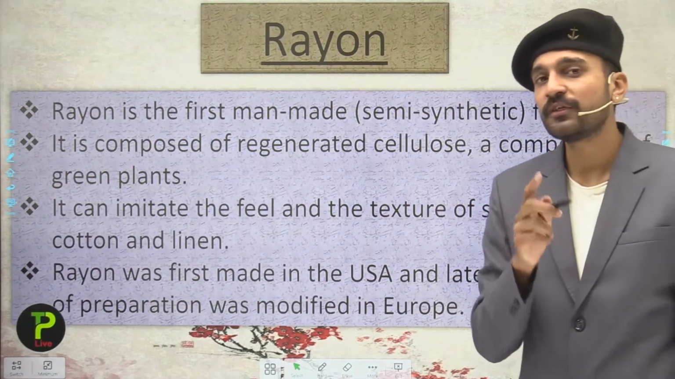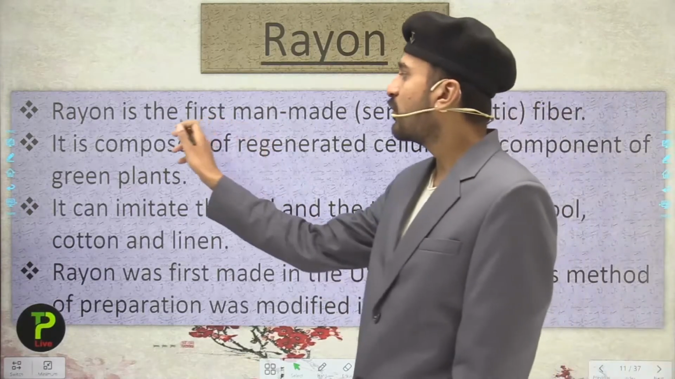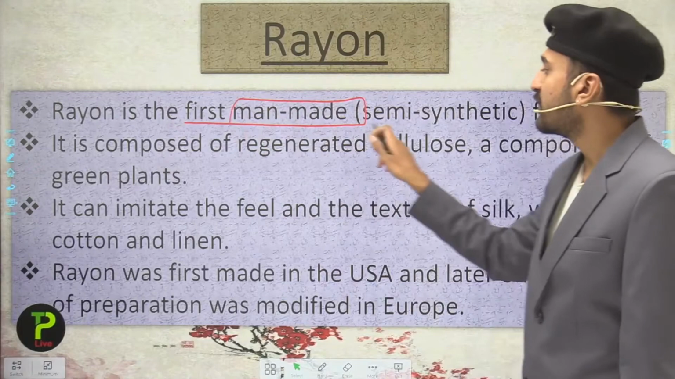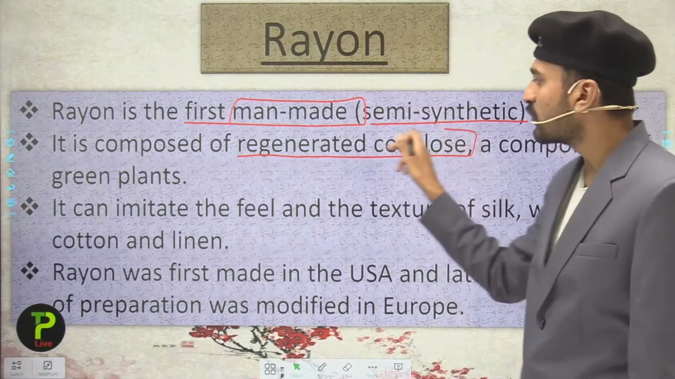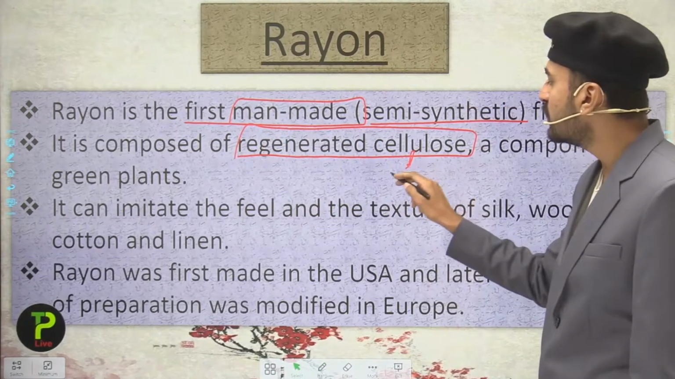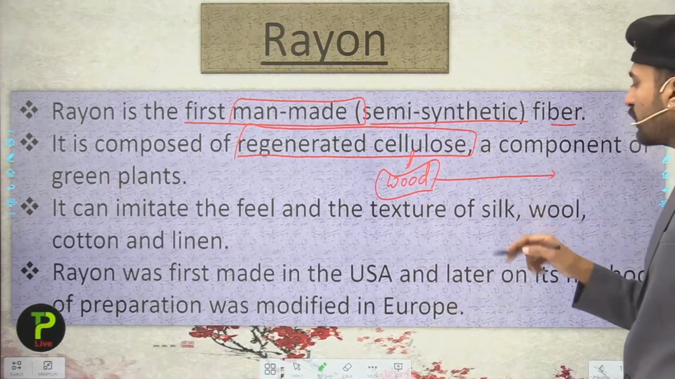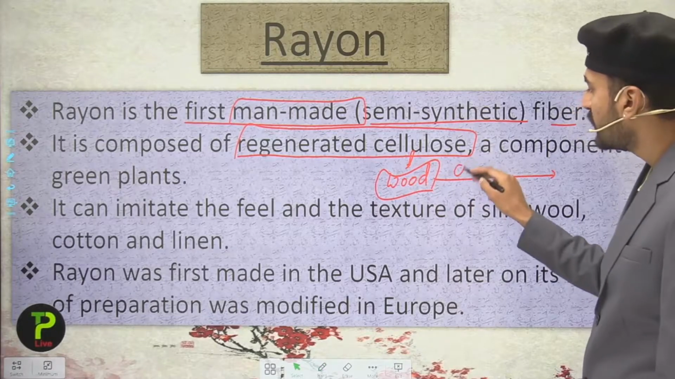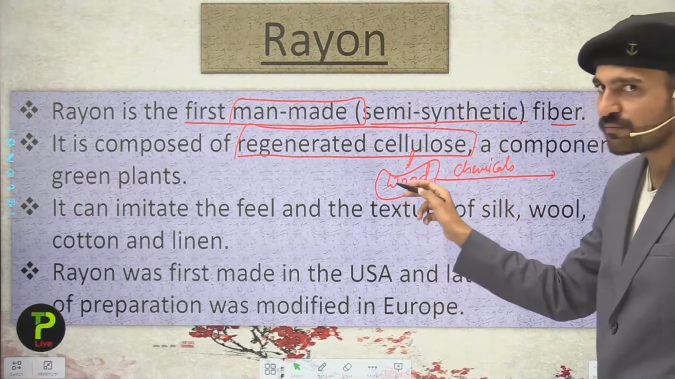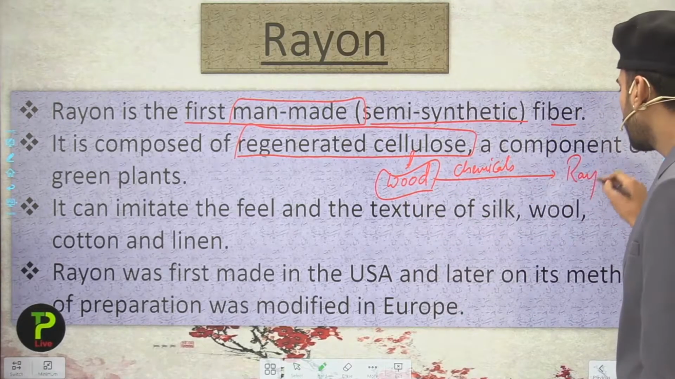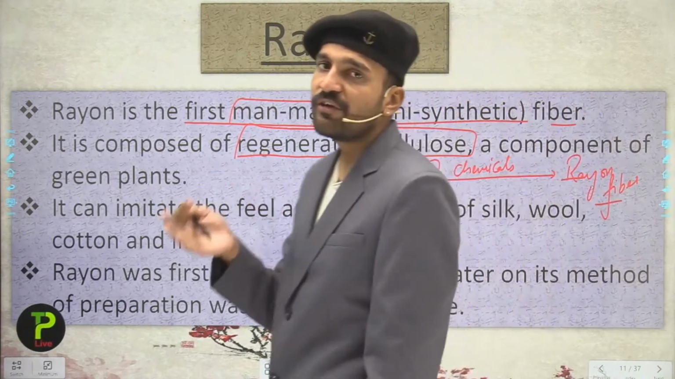So rayon is the semi-synthetic fiber, or it is the first semi-synthetic fiber. It is the first man-made, that is the semi-synthetic fiber. It is composed of the regenerated cellulose. So cellulose, students, you can get from the wood, and wood is a natural resource. So what we have done is, with the help of chemicals, we have converted the cellulose which is present in the wood to the rayon fiber. So this is the modified natural fiber.